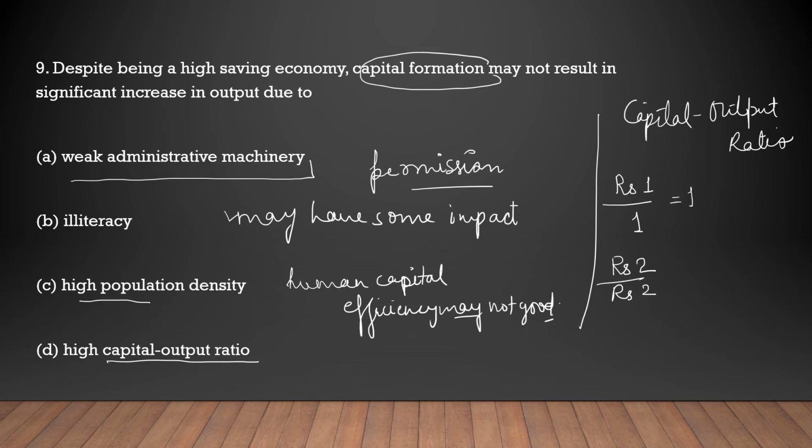So capital output ratio is 1. Let us say in another case, rupees 4 investment is needed for the production of two biscuits. It means the ratio is 2. It is not good because more capital is needed for the production of biscuits. Capital is more needed, so if more capital is needed, it means the economy needs more resources to work on that particular thing.